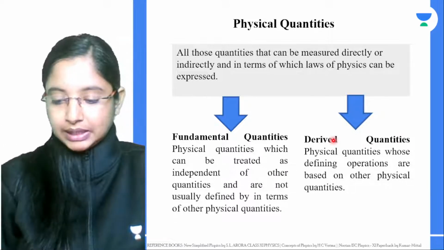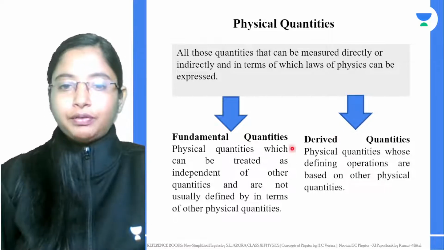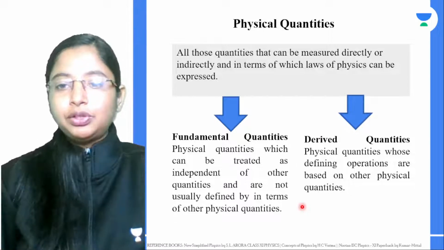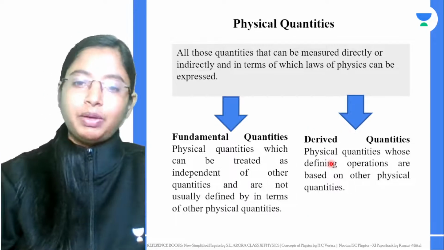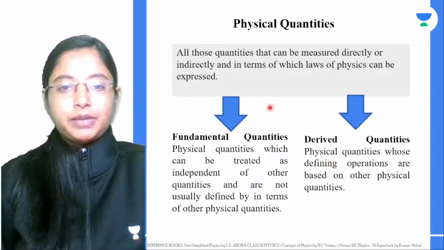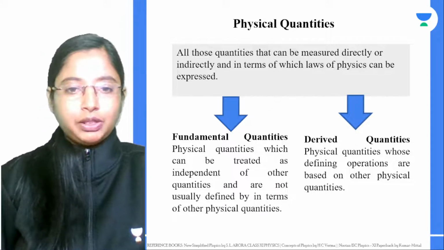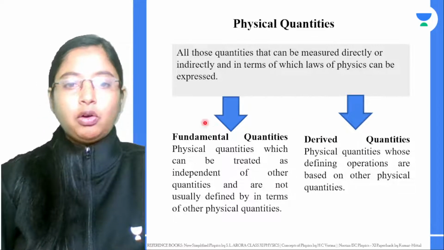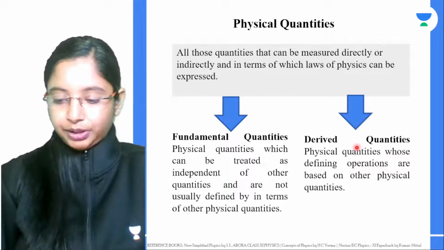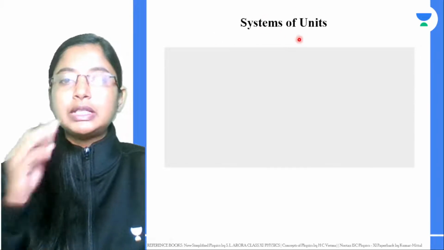For example, mass, length, time. But a derived quantity is defined from fundamental quantities. For example, force: mass into acceleration gives you force. Acceleration itself is given by the rate of change of velocity with time. Velocity again is defined as distance by time, which is a fundamental quantity. So derived quantities are obtained from fundamental quantities. All of these fundamental and derived quantities have an associated unit. And then we learnt about the system of units.